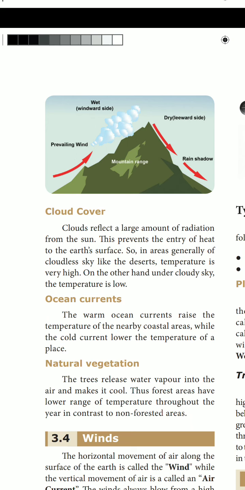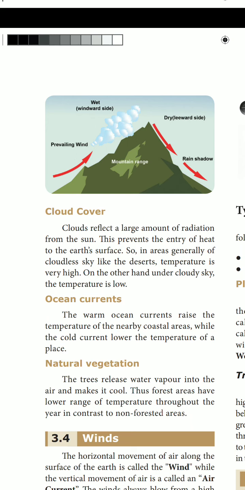Next, last one is the natural vegetation. What do you mean by this natural vegetation? Here, the trees release water vapor into the air and make it cool. You all know from the trees, what is also released? Carbon dioxide is also released. At the same time, water vapor is also released. Because of that, the air will get cool and it makes the surroundings cool. This forest area has a lower range of temperature throughout the year in contrast to non-forested areas.